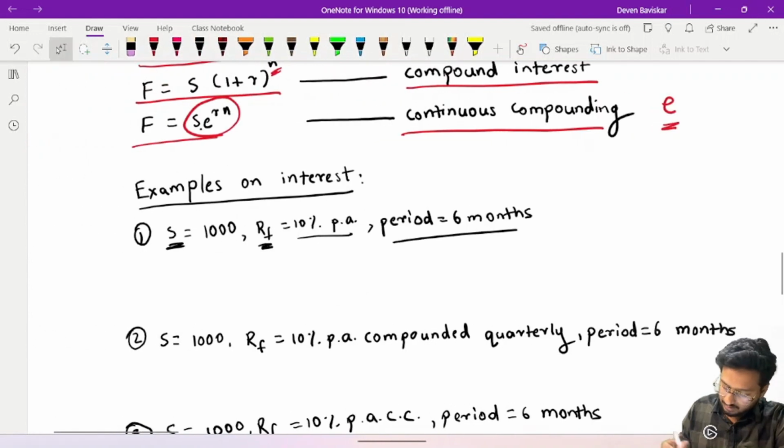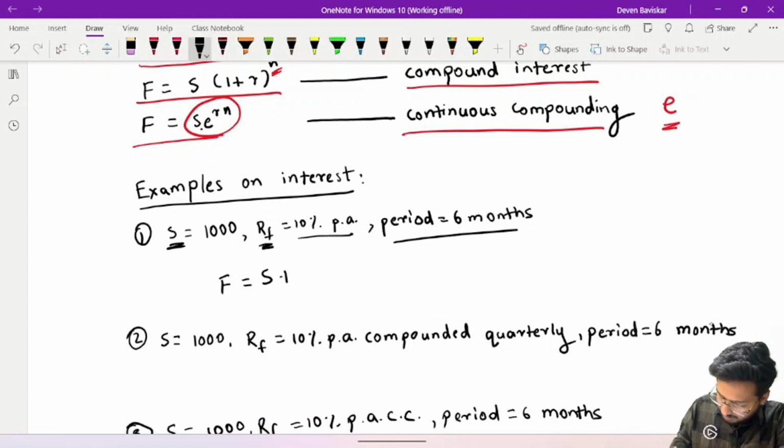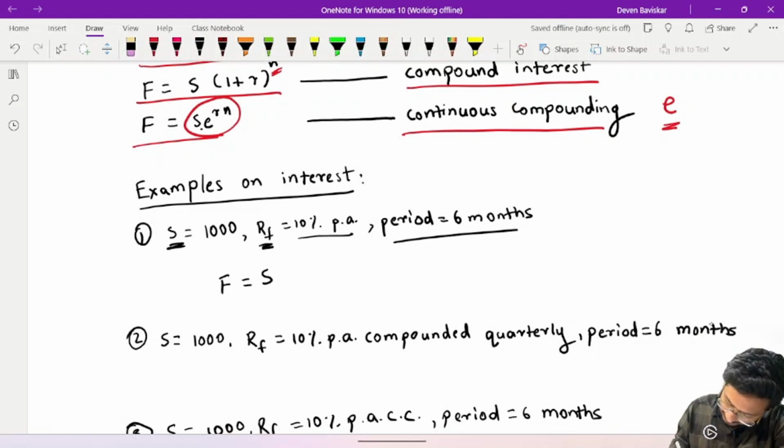Now, how do we calculate the futures price? It is spot price plus cost of carry. What is your cost of carry? It is interest. How are we going to calculate the interest over here? Nothing has been given.